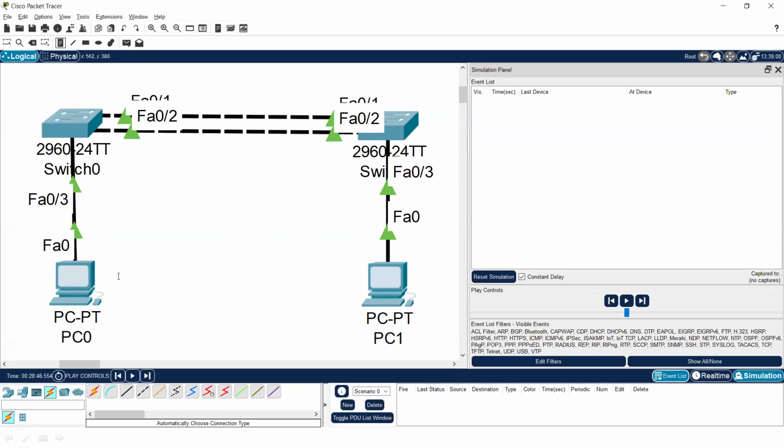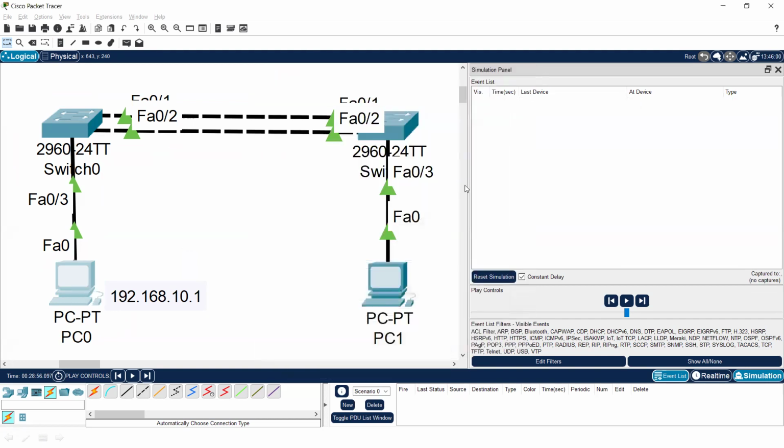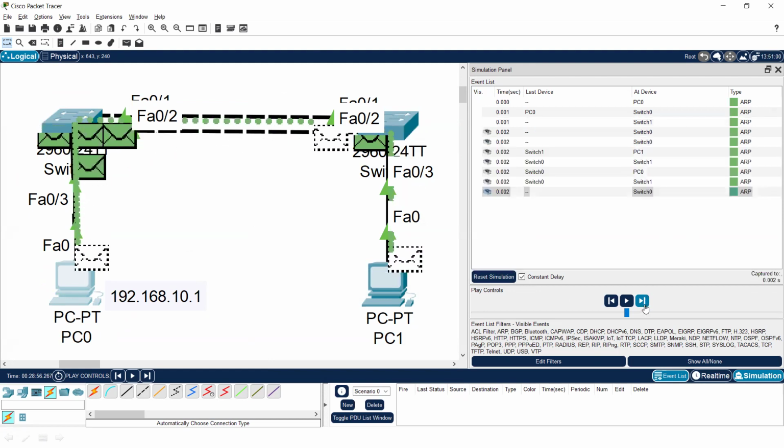Let me provide an IP address to this PC: 192.168.10.1. Whenever I provide an IP address to this PC, it will automatically generate a gratuitous ARP. You can see that the ARP packet is generated. Now this packet will be forwarded to the switch, but the switch will broadcast this packet in both directions.